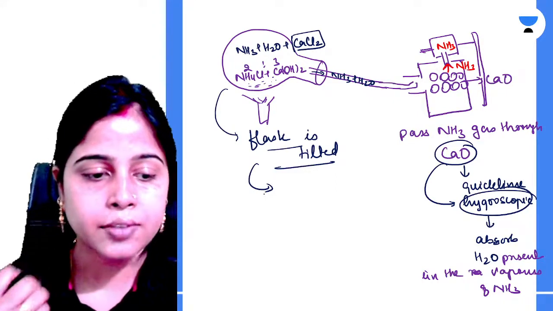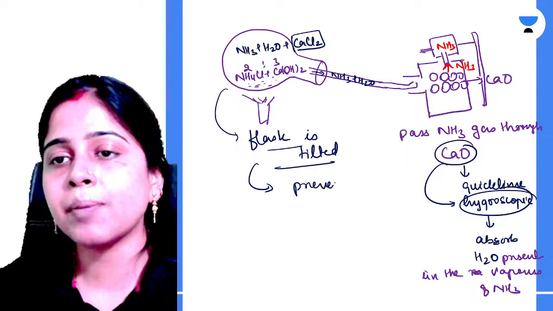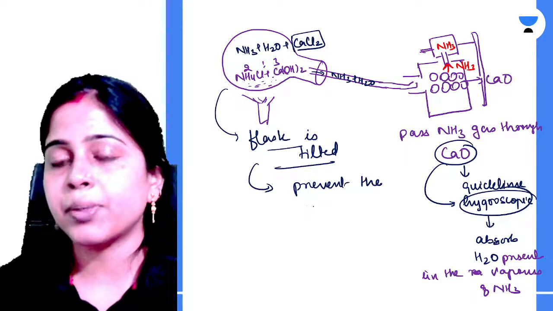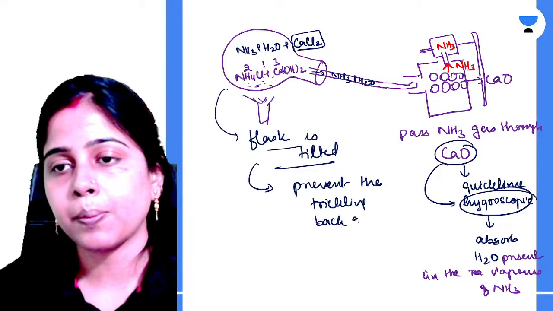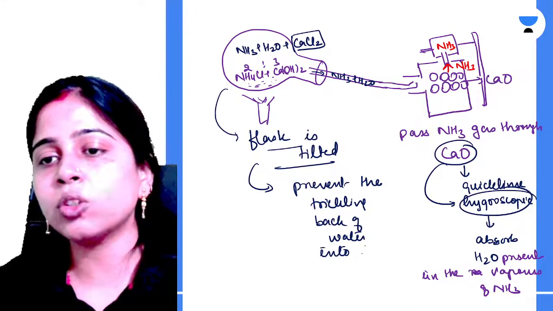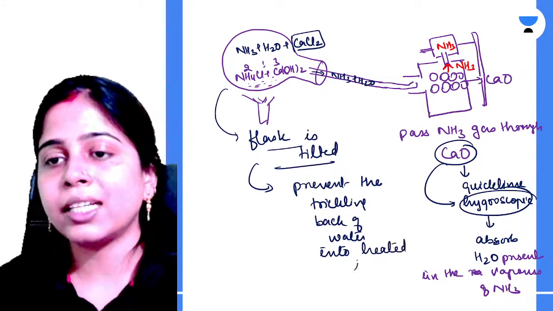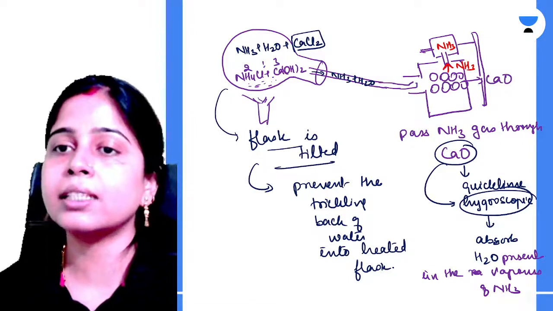Yes, very good, Ankur. Absolutely correct. So to prevent the trickling back of water into the heated flask, we are keeping the flask in the tilted form.